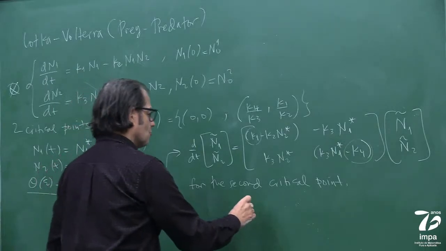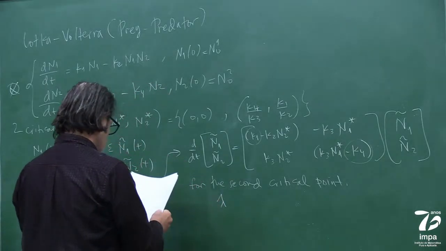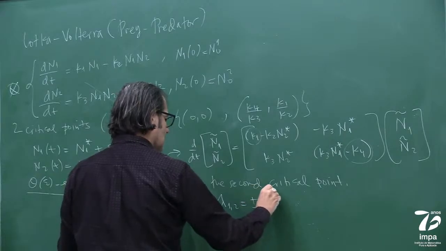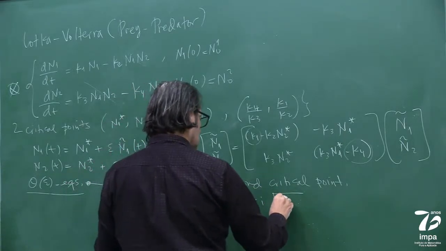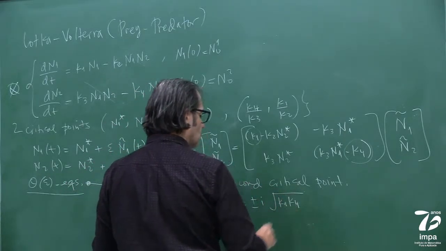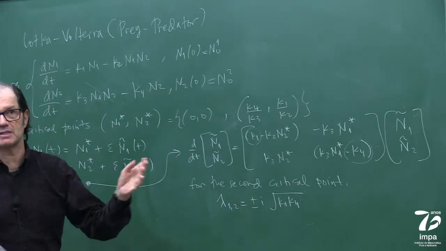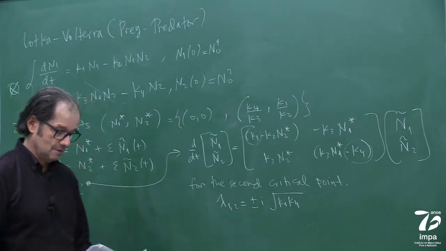So for the second critical point, the eigenvalues 1 and 2 are equal to plus or minus i, the square root of K1 K4. Okay, just trust me. I mean, it's trivial, right? I don't want to spend time. So what does this say?